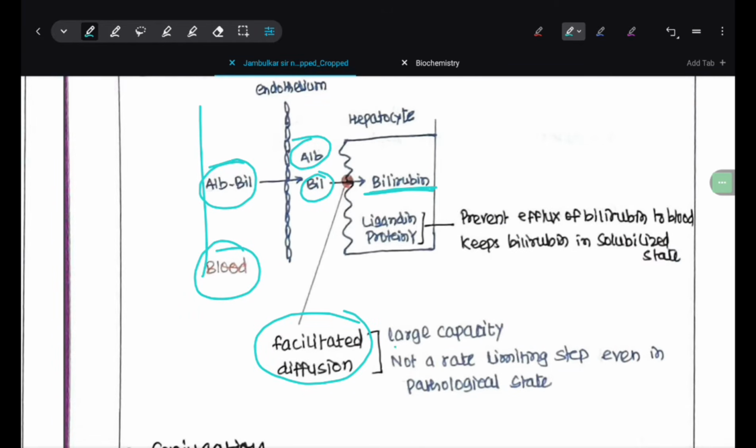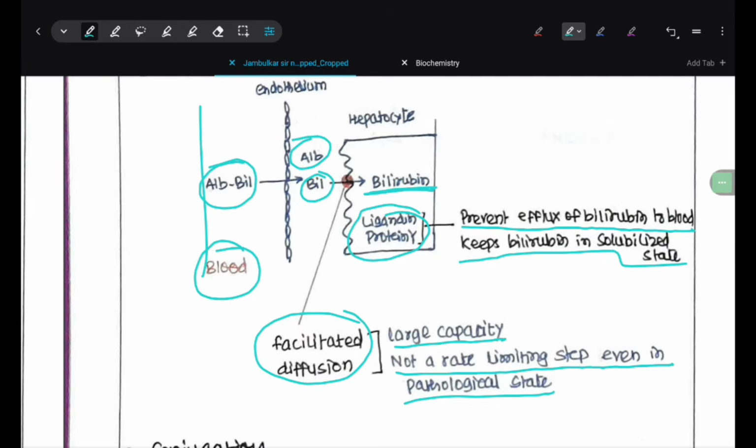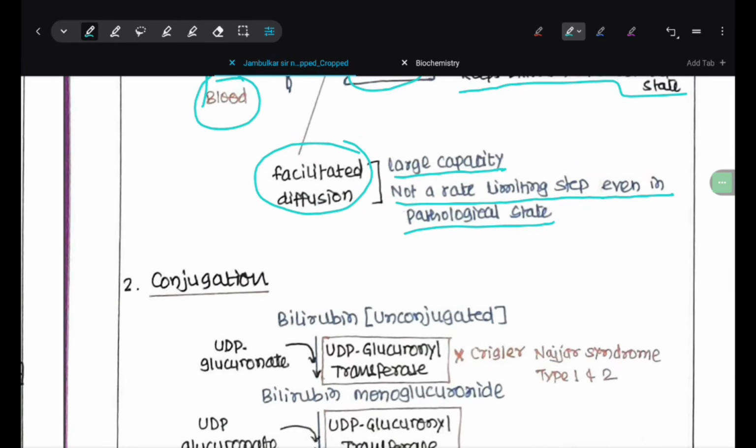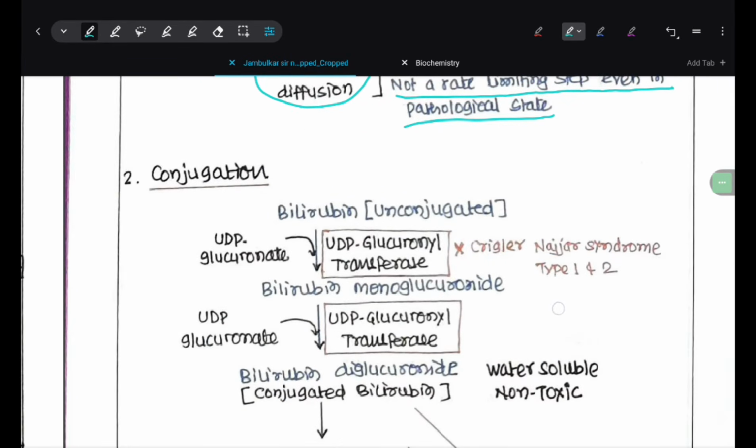This facilitated diffusion is a large capacity facilitated diffusion. This is not a rate limiting step even in pathological state. Means it keeps going on, it does not stop. Whatever the bilirubin level, the hepatocyte takes up all the bilirubin. And there are 2 proteins, ligandin and protein Y, which prevent efflux of bilirubin to blood and keep bilirubin in solubilized state. Now the second step of our metabolism is conjugation.